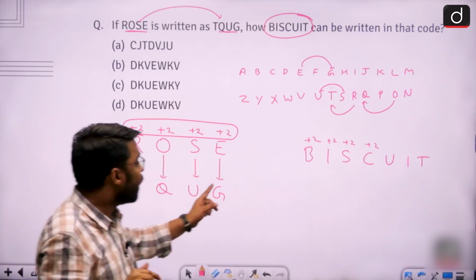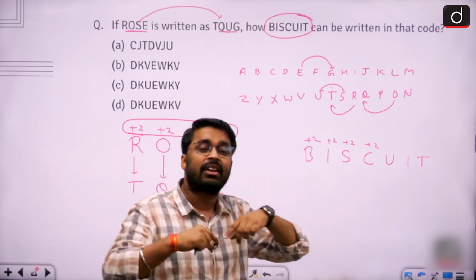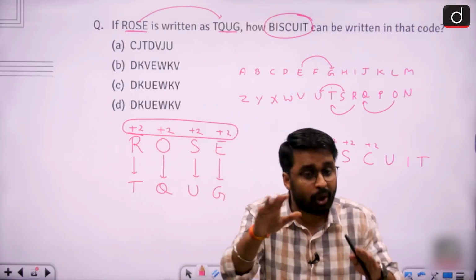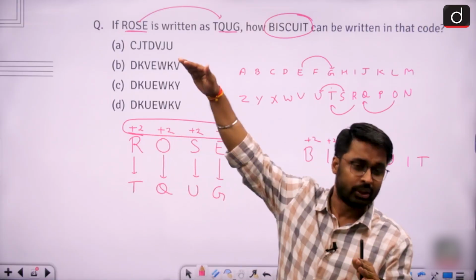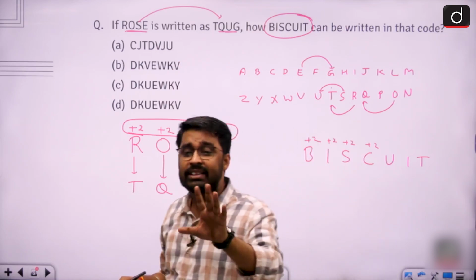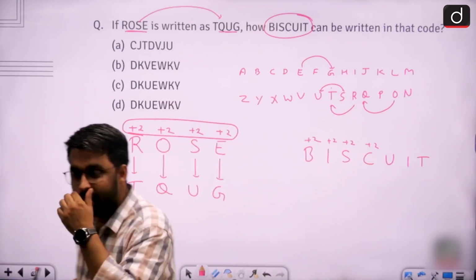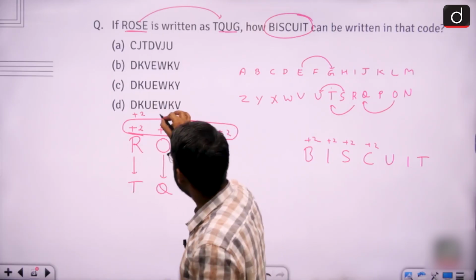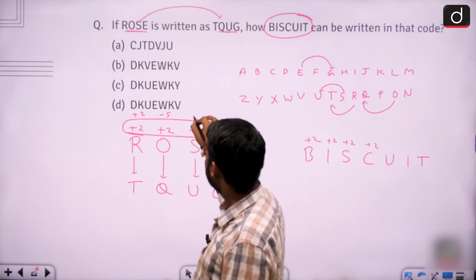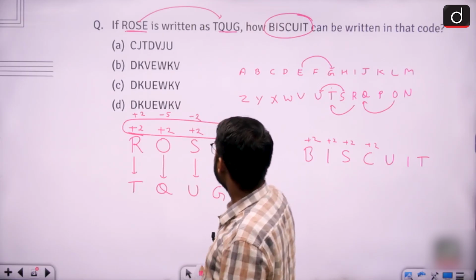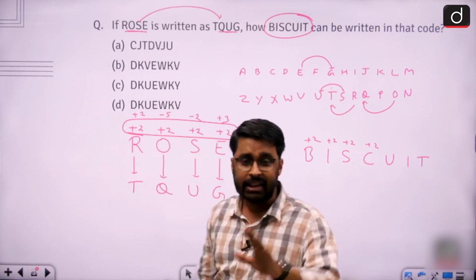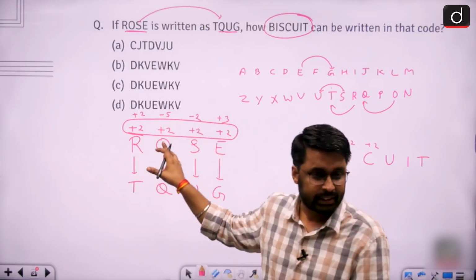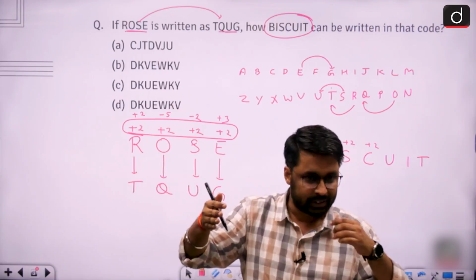क्योंकि हमें यहाँ पर logic को expand या compress करना पड़ सकता है, so this tells me कि this gap sequence should always form a logical sense. इस gap में हमेशा कुछ ना कुछ logic होना चाहिए. This tells me कि my examiner cannot give me a random gap sequence. कि उसने कहा कि sir, let's say first letter was at +2 gap, then second letter was at -5 gap, then third letter was at -2 gap, then fourth letter was at +3 gap. ऐसे randomly कुछ भी gap नहीं लिख सकता है. This gap should always form a logical sense. Why? Because we needed to expand and compress our logic.